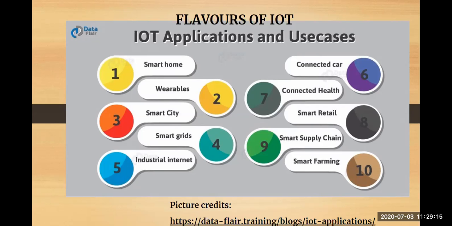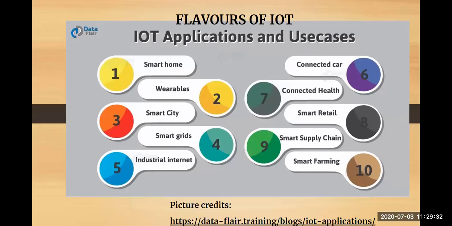Next we come up with connected cars. Connected cars are enabled with features like sensors, Wi-Fi, security cameras, and embedded software. One example of a connected car can be your BMW.